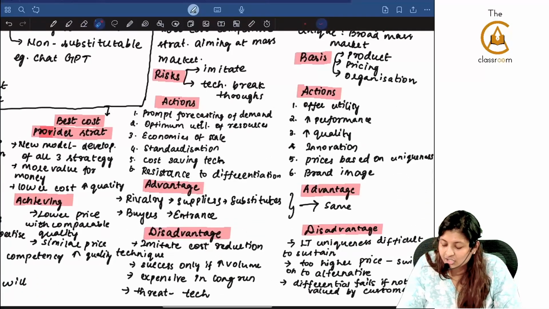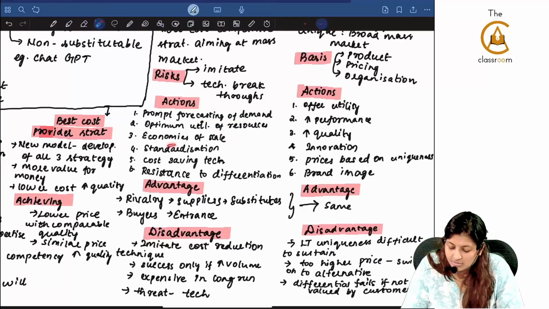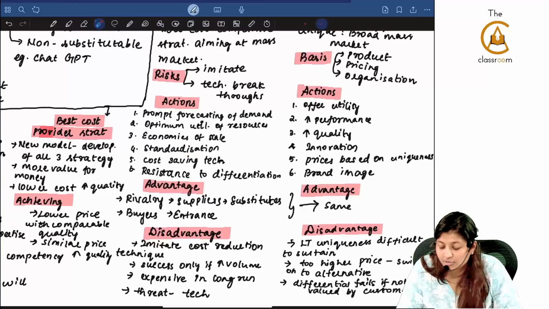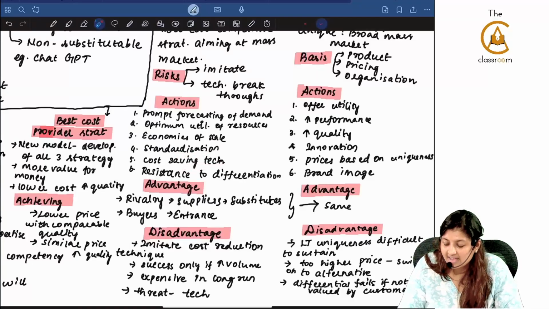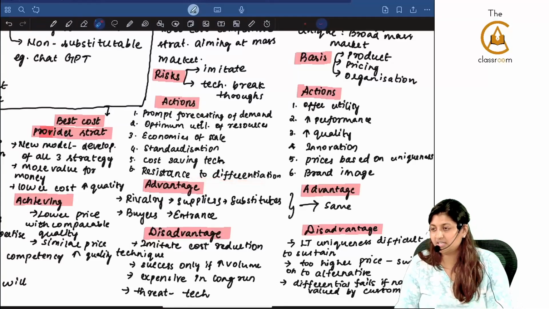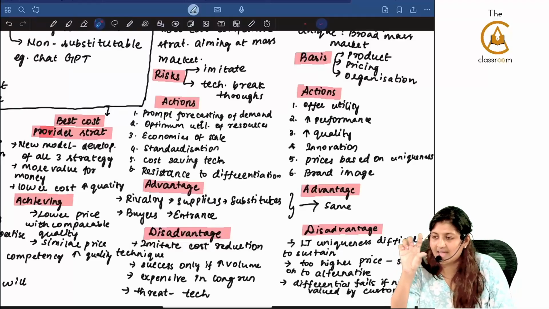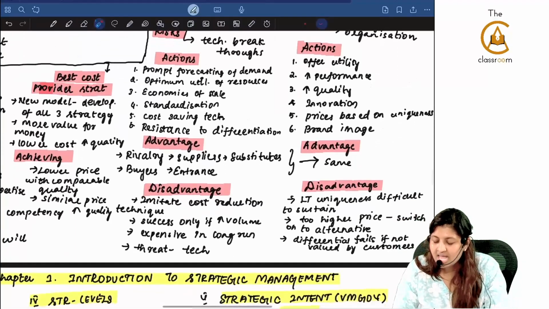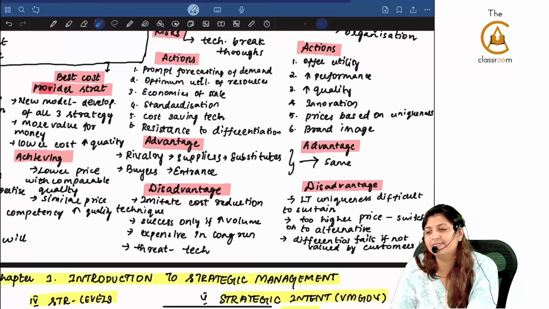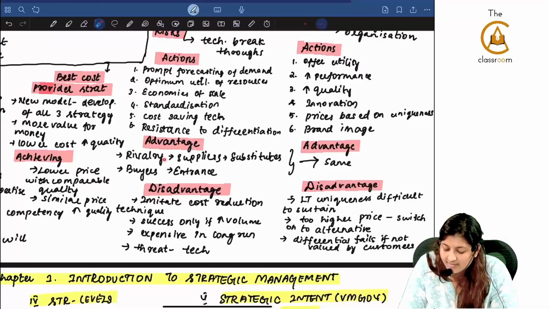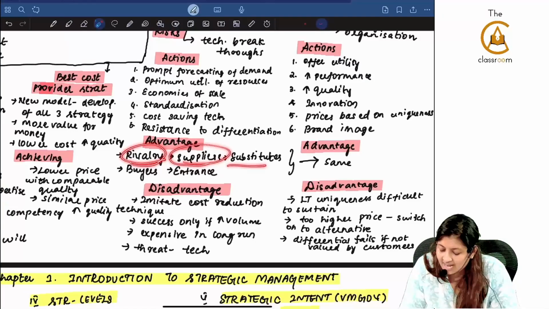What is the action? Prompt forecasting of demand, optimum utilization of resources, economies of scale, standardization of products. For that only I told you the McD example. Cost saving techniques, resistance to differentiation. If you see the McD burger, all will be the same size only. You can have the compass and put the round also. Advantages for cost leadership and for differentiation, same 5 points you're going to say, but inside it is going to change. What are the 5 points? Rivalry, suppliers, buyers, entrants and substitutes.